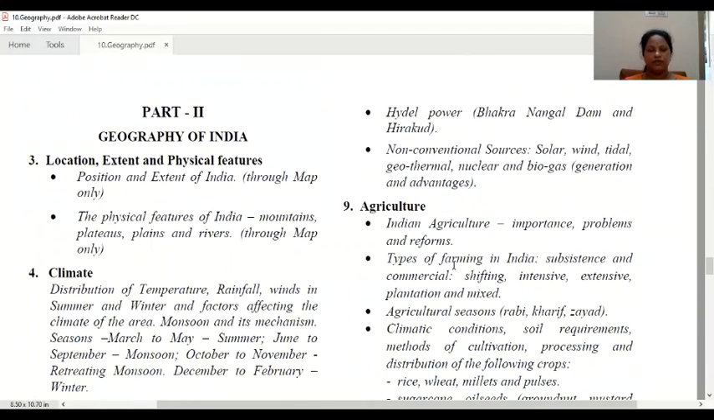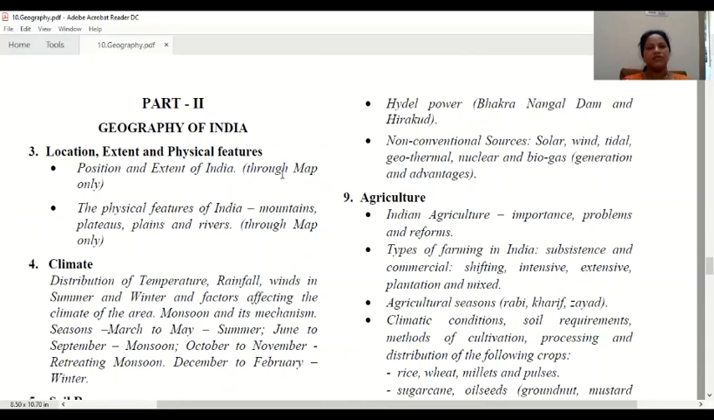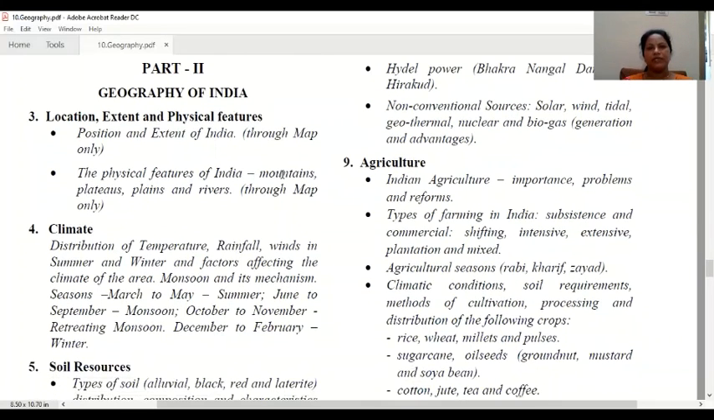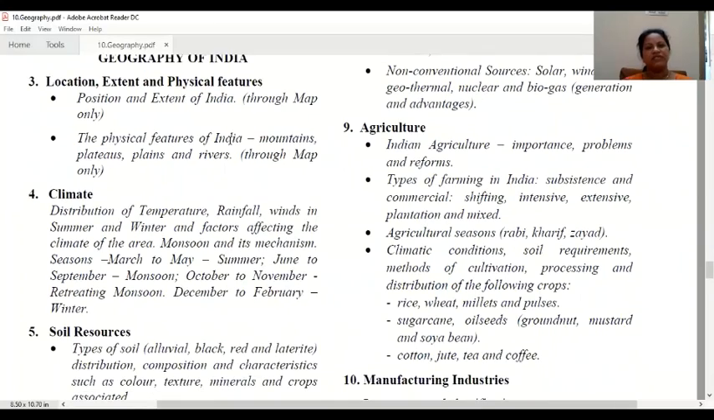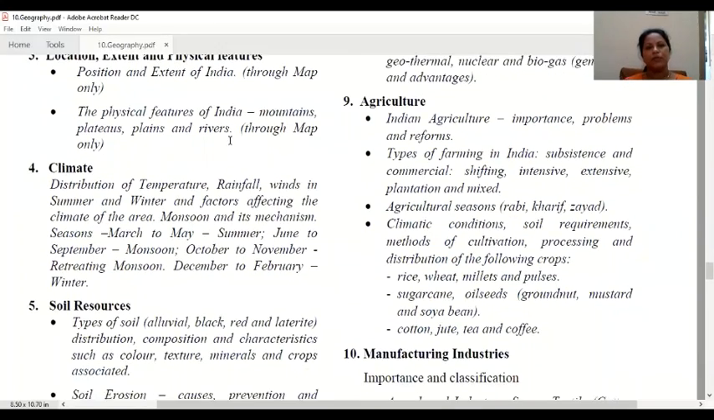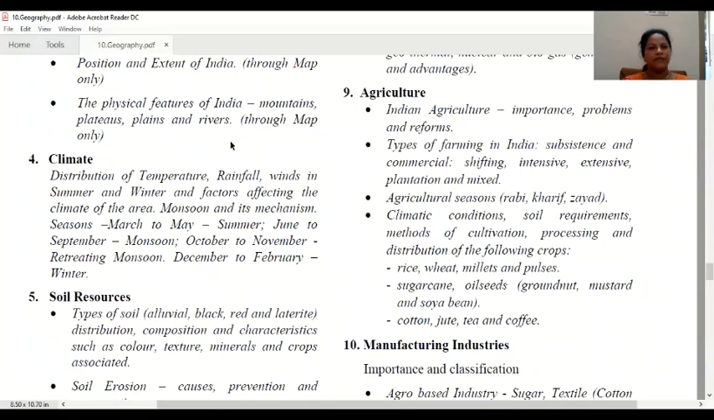Now come to part 2. Geography of India. Again, we have to study its location, extent, and physical features. So from here we will get many ideas for the outline map, how to mark and all. In location, we have position and extent of India. Like that, in the map only we have to show its latitude and longitude. The physical features of India, like mountains, plateaus, plains, and rivers, through the map only we have to study.